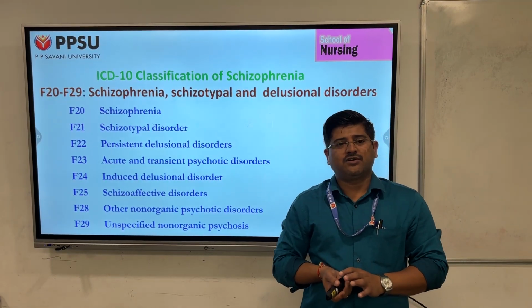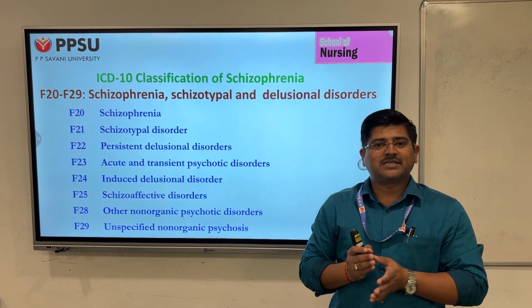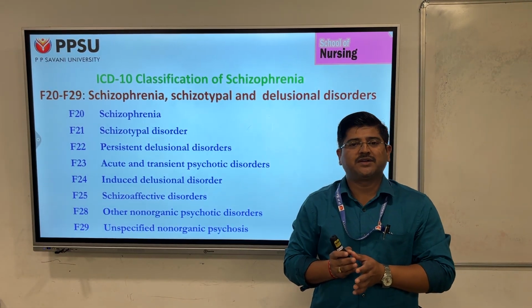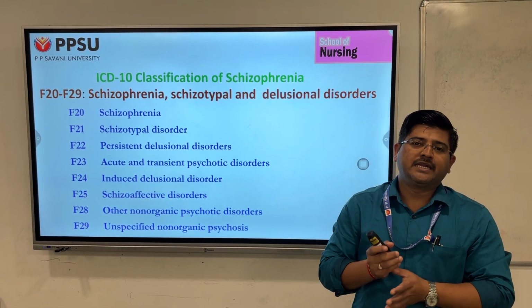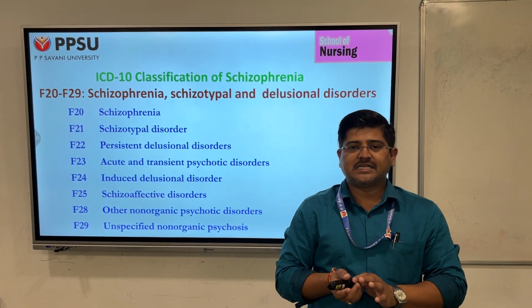Coming to the classification of schizophrenia, there are mainly three classifications given for psychiatric conditions: the ICD-10 classification, the DSM-4 classification, and the Indian classification of psychiatric disorders. But we majorly use the ICD-10 classification.